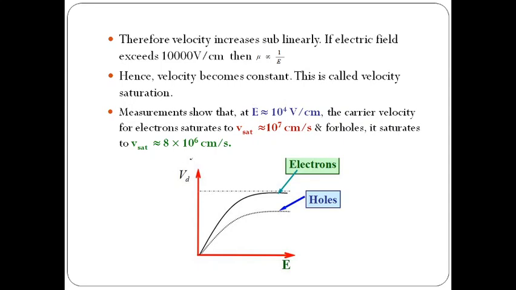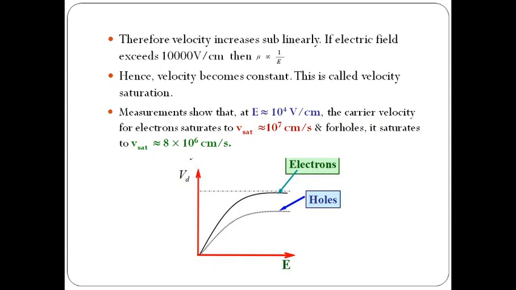When we increase beyond 10,000 volt per centimeter, the velocity becomes constant because the charge carriers collide with the lattice atoms. The mobility decreases, so velocity becomes constant. This constant velocity is called velocity saturation.